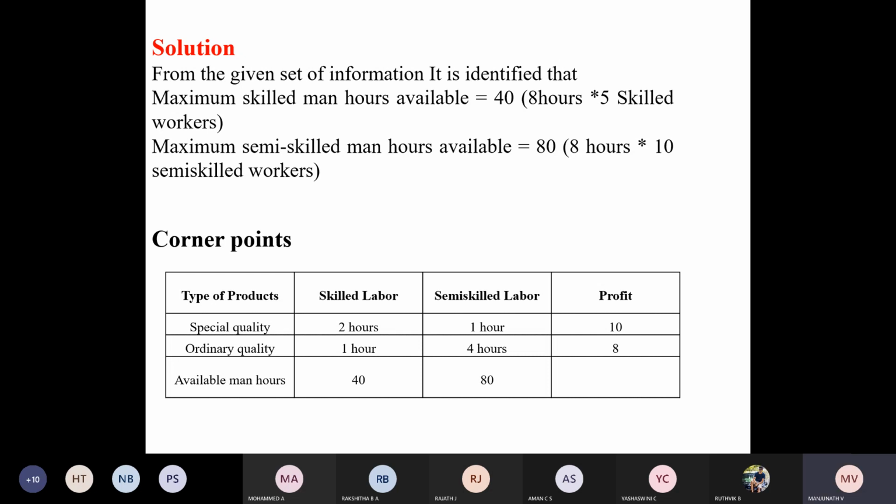Complete this table. Have you understood the table? Yes, sir. Any questions from anyone?